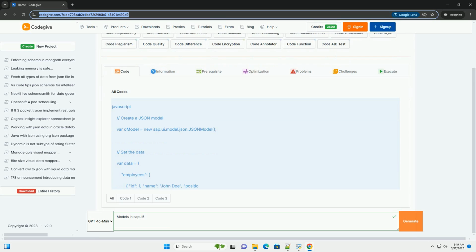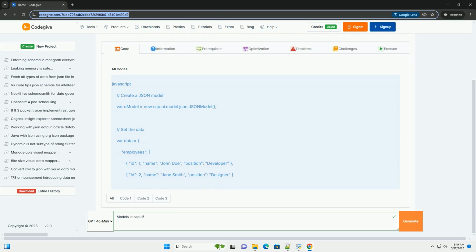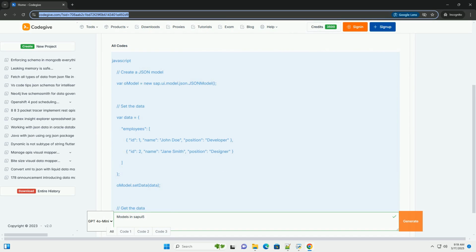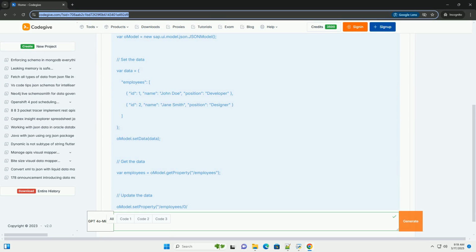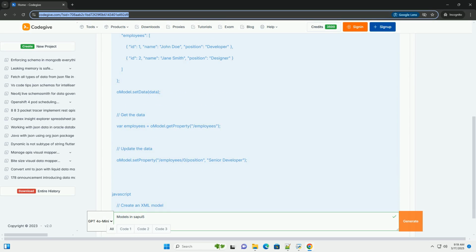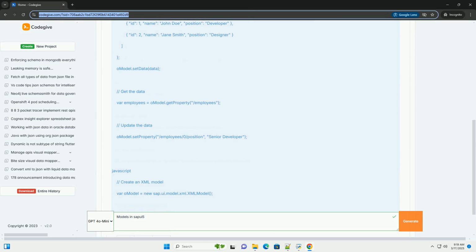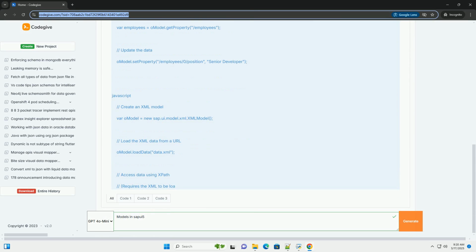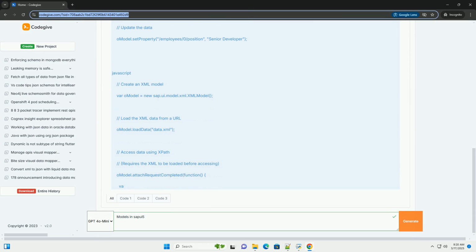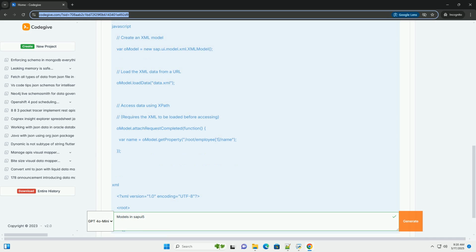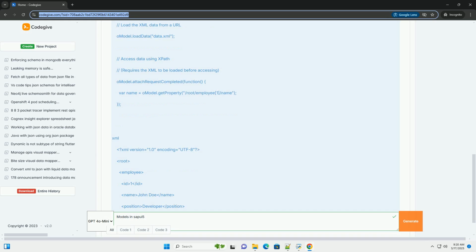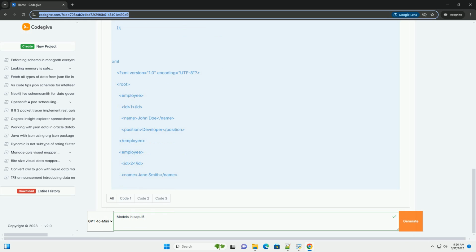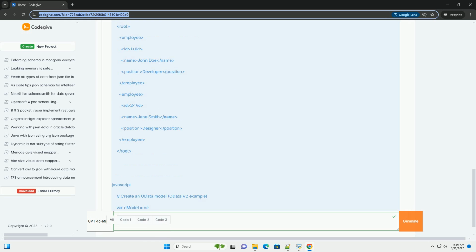OK, let's dive deep into models in SAPUI5. Models are fundamental to SAPUI5's data binding capabilities and the core of the Model View Controller (MVC) architecture. They act as the bridge between your application's UI, the view, and the data that powers it. This tutorial will cover everything from the basics of model types to more advanced techniques like custom models and formatting.